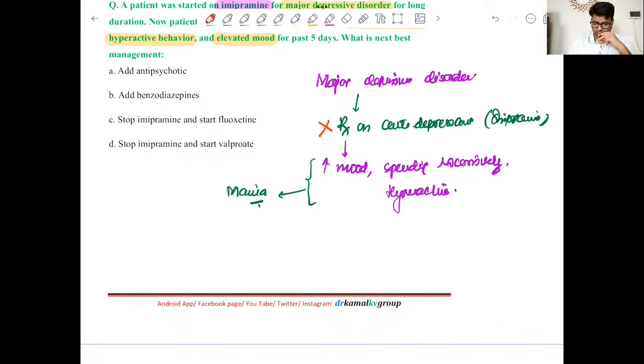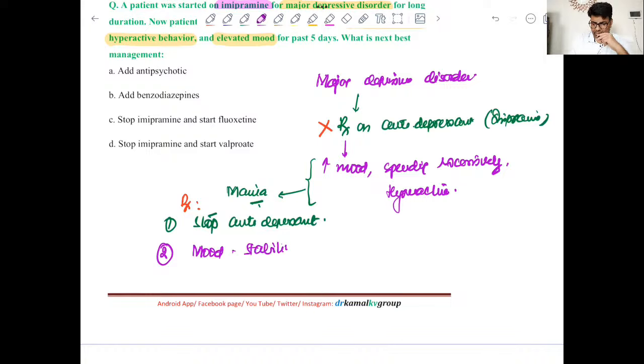So what you will do, firstly, you will stop the antidepressant, right? So treatment, first thing is to stop the imipramine, that is the antidepressant. Now what you need to do, since the mood is fluctuating, you have to give a mood stabilizer, right?